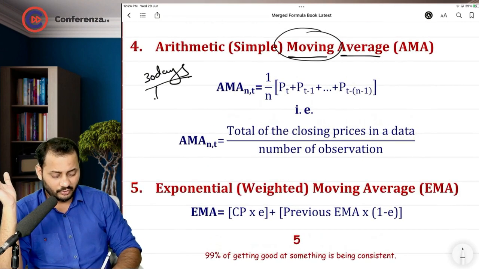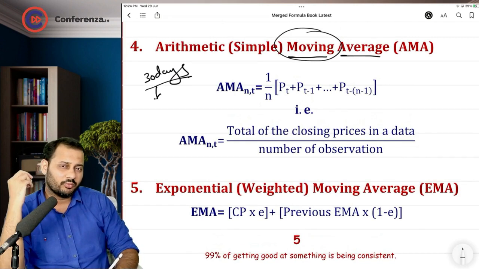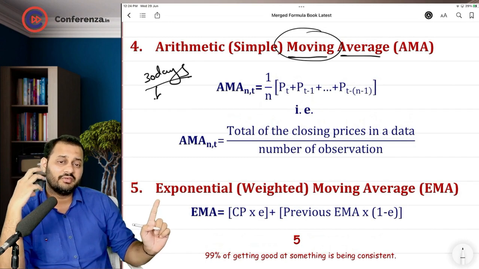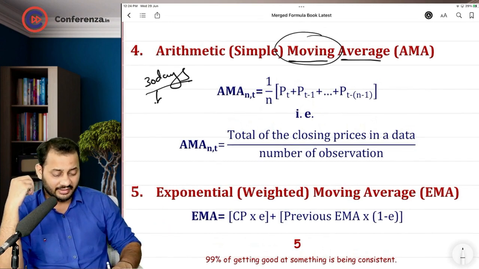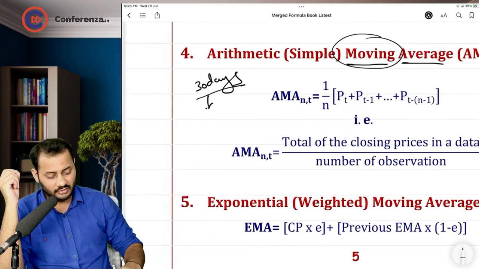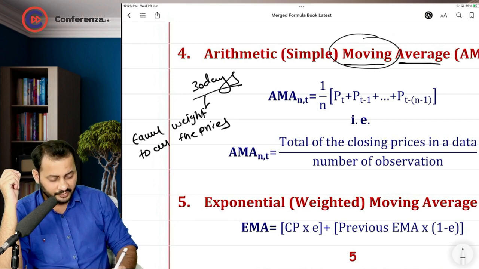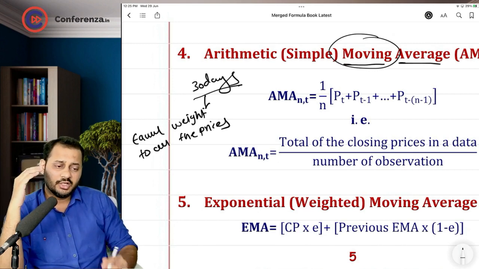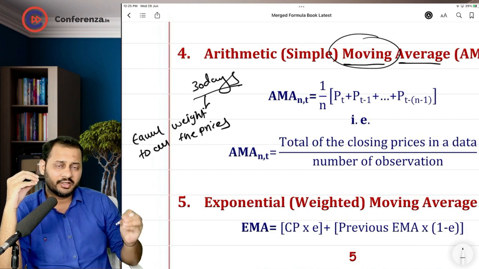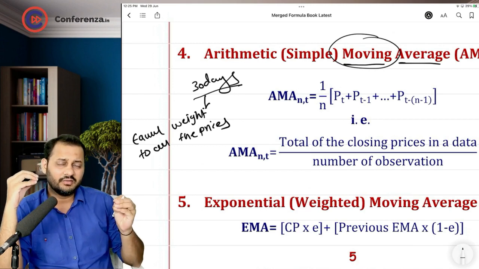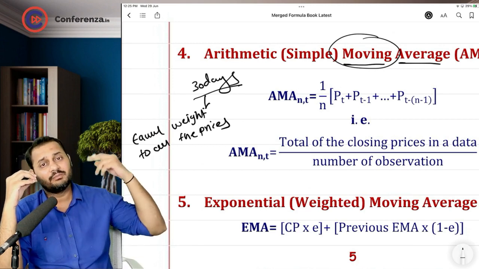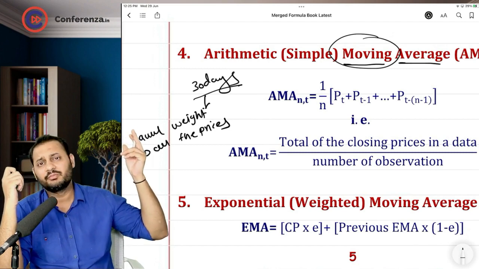But there was one problem in the arithmetic moving average. What was that problem? You should remember why we calculated the exponential moving average. The drawback of the simple moving average was it gives equal weightage to all the prices. Means for simple moving average, yesterday's price is as important as the price before 30 days.